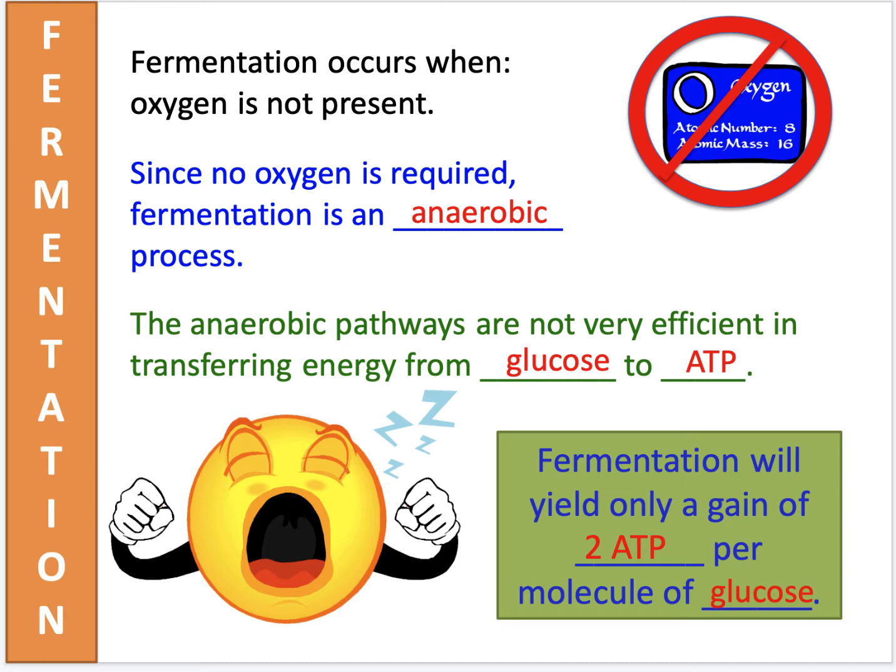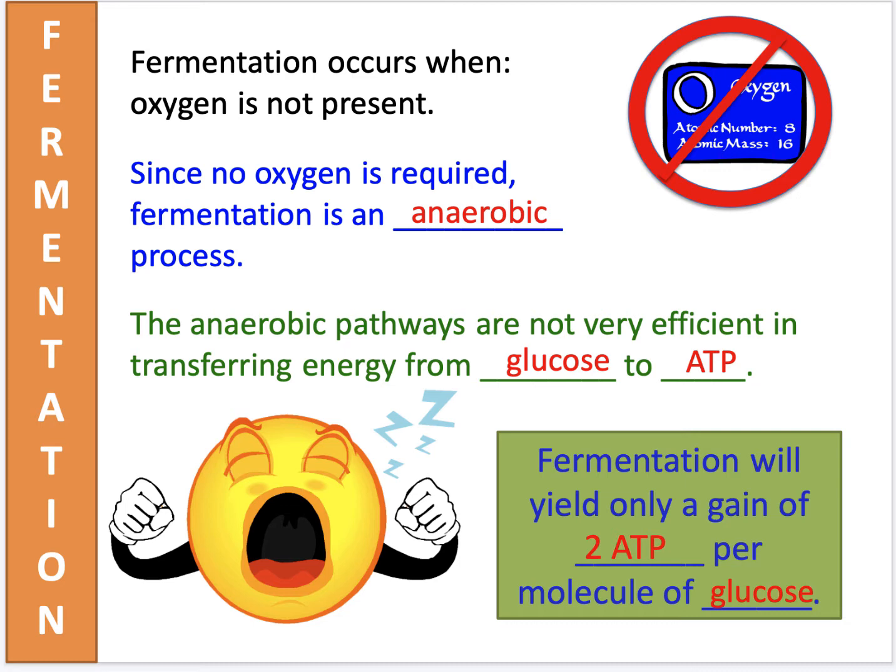The anaerobic pathway is not very efficient in transferring energy from glucose to ATP. Well, of course that makes sense, because we've learned that even after the Krebs cycle, which is in the presence of oxygen, the thing that really bulks up the number of ATP that are made is the electron transport chain.